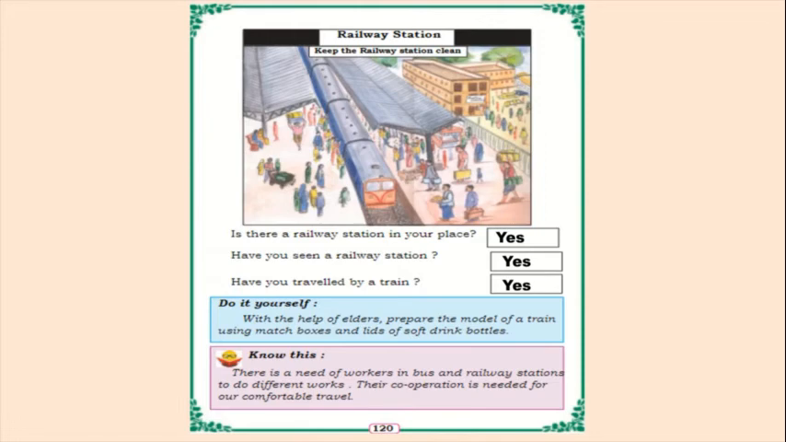Yes, do it yourself. With the help of elders, prepare the model of a train using matchboxes and lids of soft drink bottles. So children, you can prepare a model of a train using empty matchboxes, and even lids of soft drink bottles. Okay, so if you try to do it, send the picture to the group.